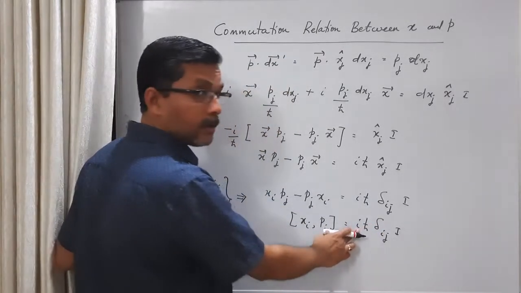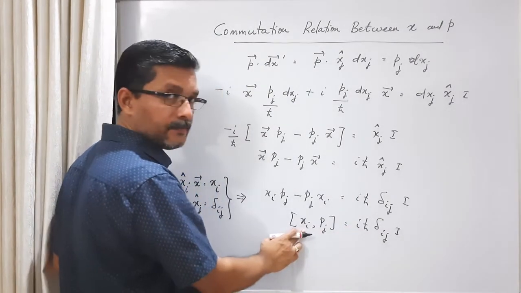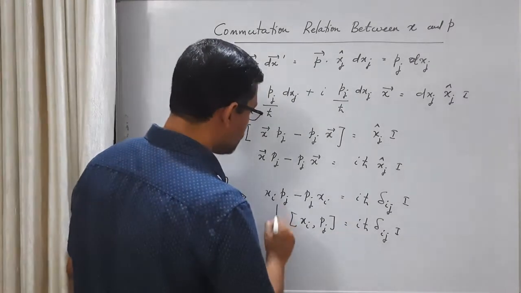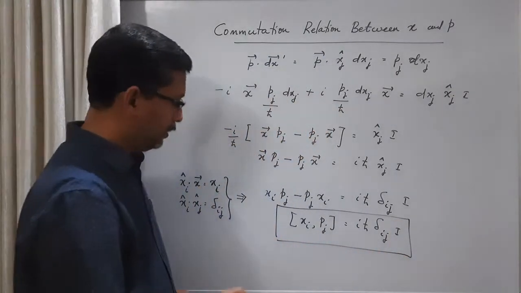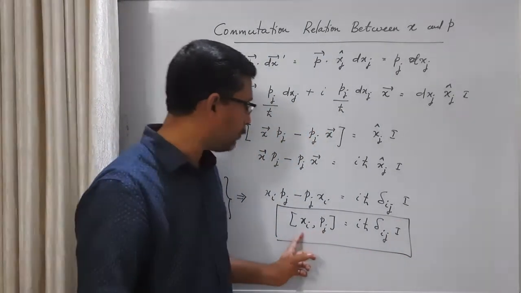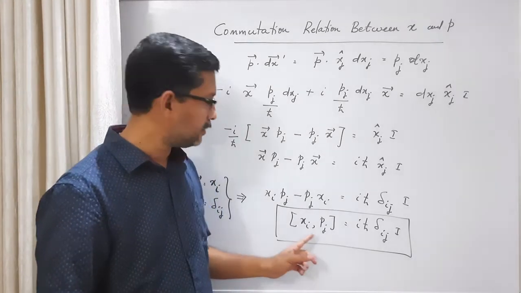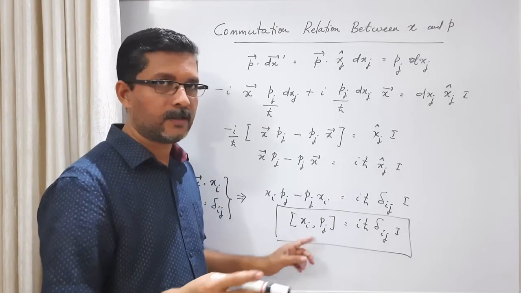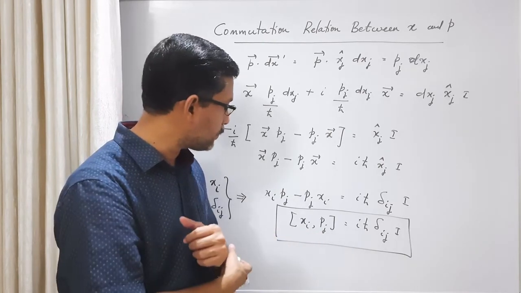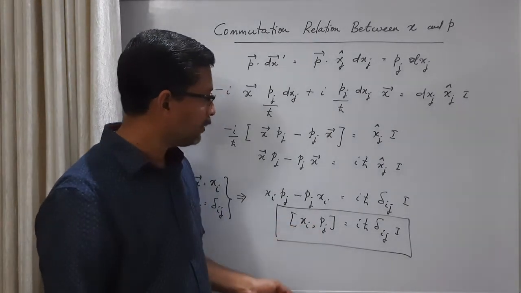Okay, this i is the square root of minus 1. It's different from this. So this is the commutation relation between position and momentum operators. So this xi and pj are components of position and momentum operators. The i and j run from 1 to 3. Okay, in the three-dimensional physical space, they have 3 components.